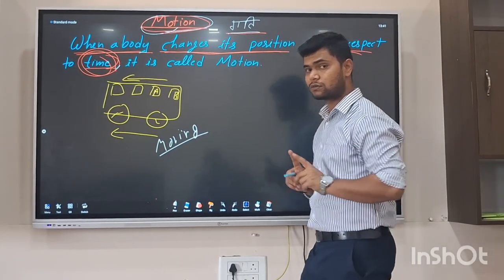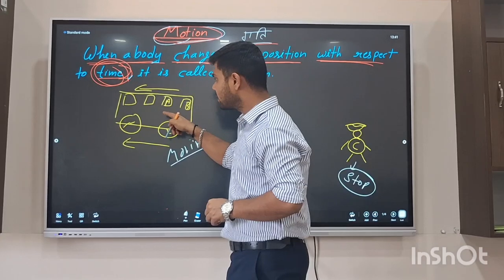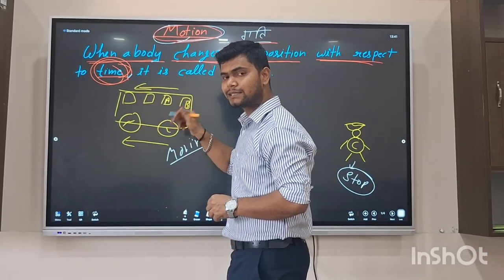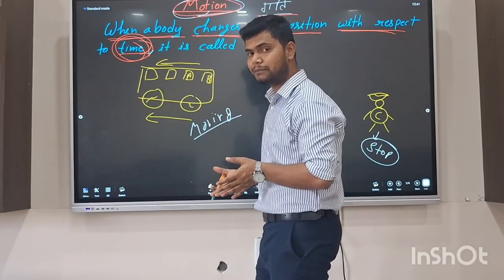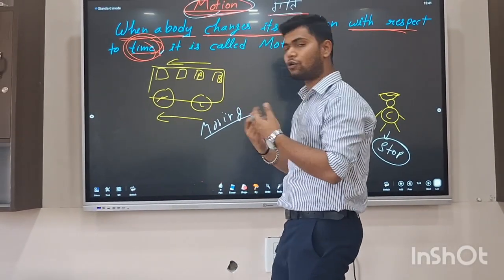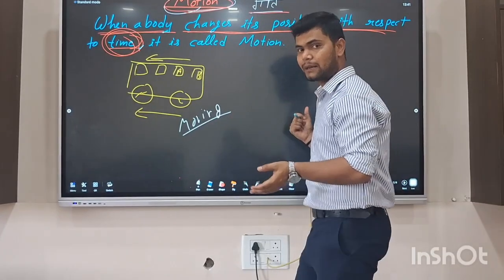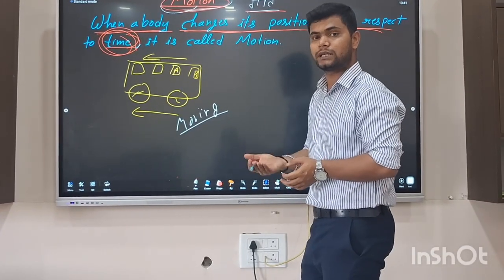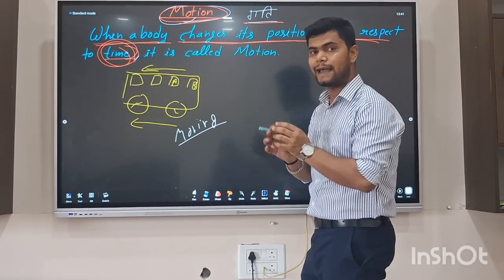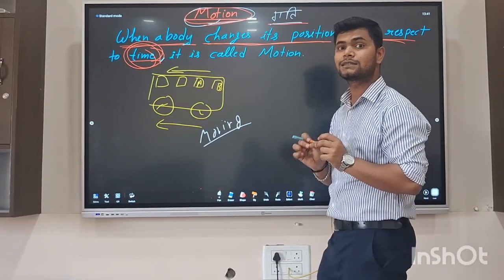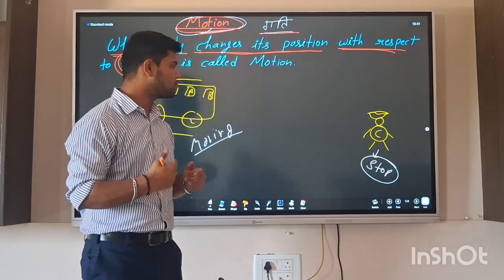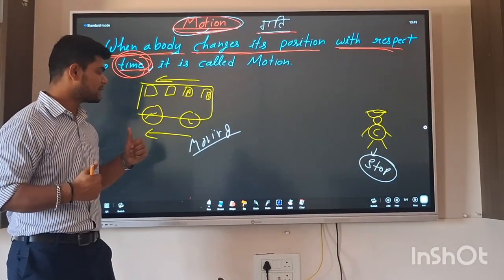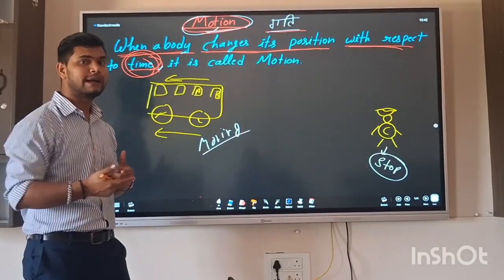But here is a contradiction. A is sitting in front of B. B will say that A was sitting already before and is also sitting after. So according to B, A is at rest. And according to A also, person B is at rest.